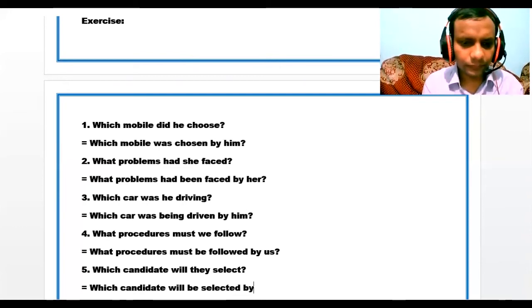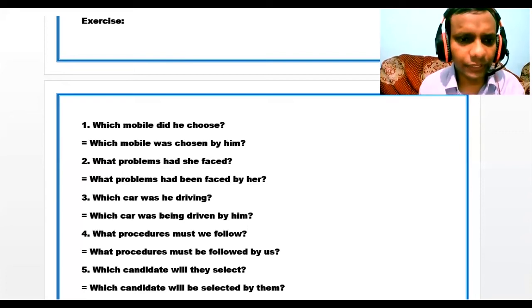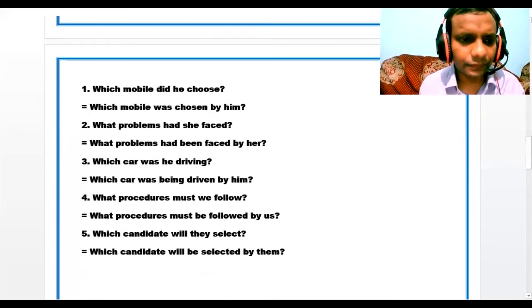Then by, and the object of they will be them. So dear students, look at the screen, and already we have completed 5 sentences.